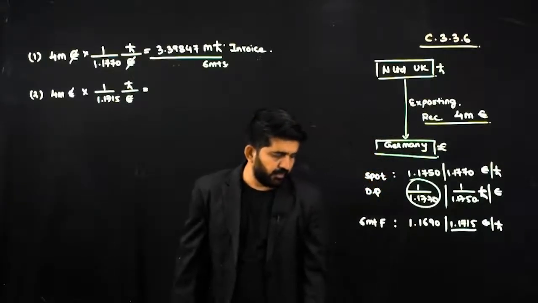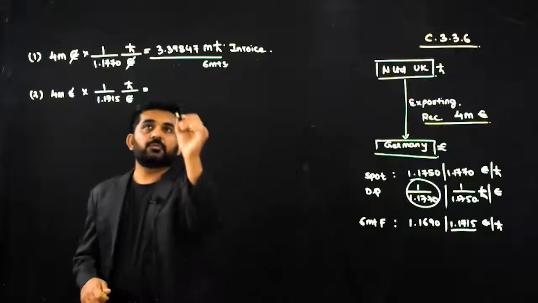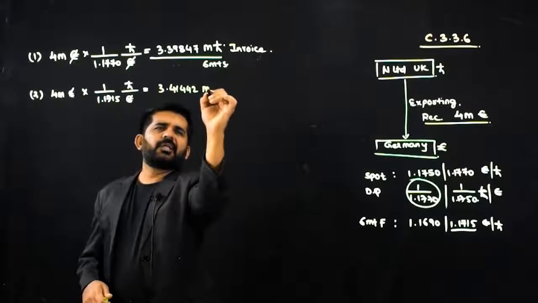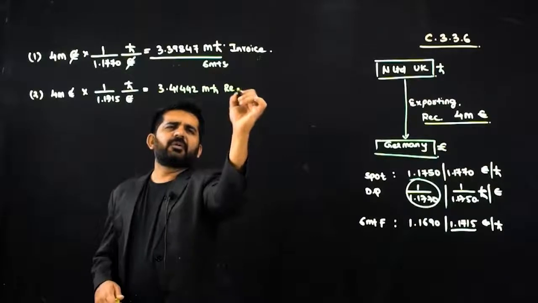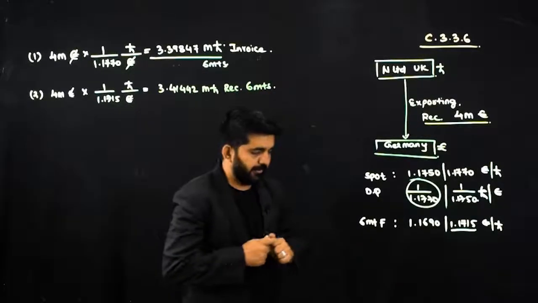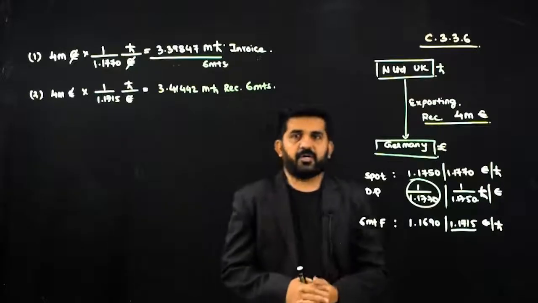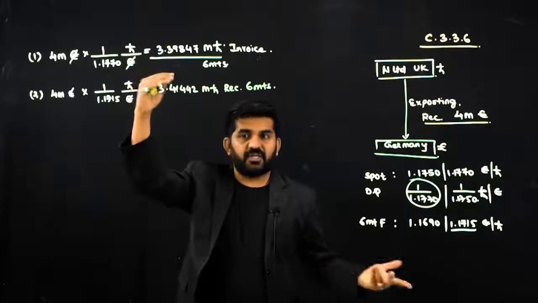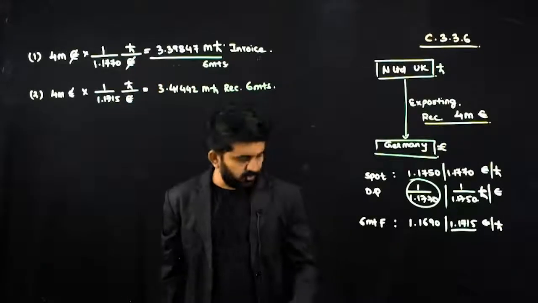It is 3.41442 million pound I will be receiving after 6 months. So this was a forward contract. This is invoicing, converting it into home currency. This is a forward contract.